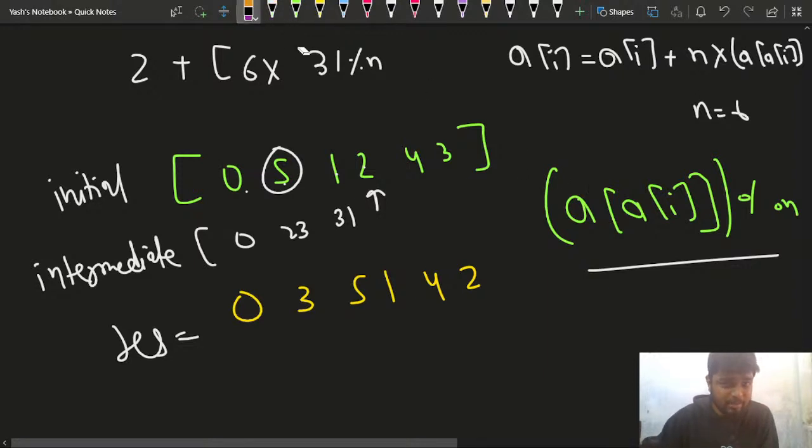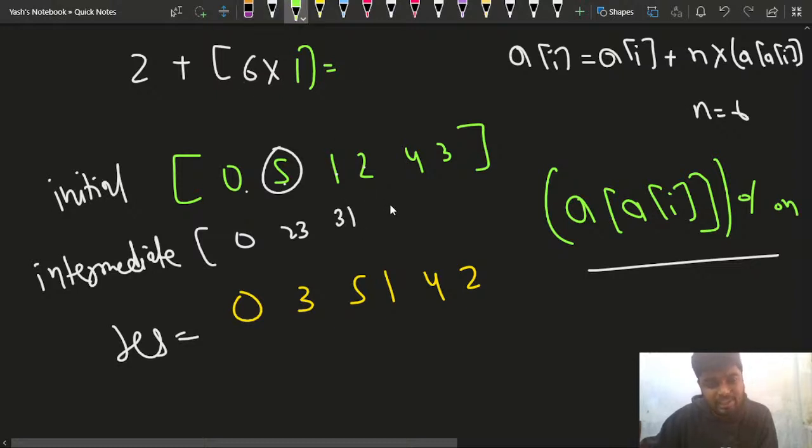So what I'll be doing is, I have this 31 mod n. If I do 31 mod n, what will I get? So if I have this element, a of i, right? The current element is 2, right? So a of 2 is what? This particular element should be 1. So it will become nothing but 8, right? So at this particular index I'll be writing 8.